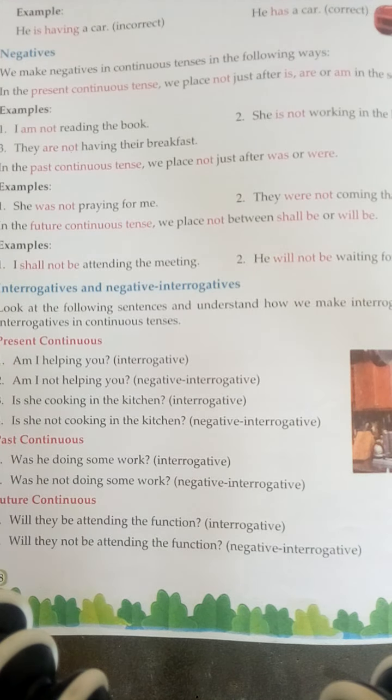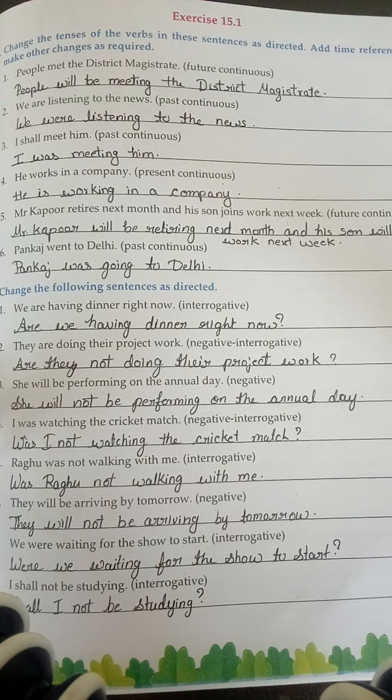And in the interrogative negative sentence, the helping verb is, am, are comes first, and after that the subject, and then not, and then v1 plus ing. And in past continuous, was, were plus not plus v1 में ing, and in future, will be, shall be plus not plus ing. So come to your exercise part, to page number 79.